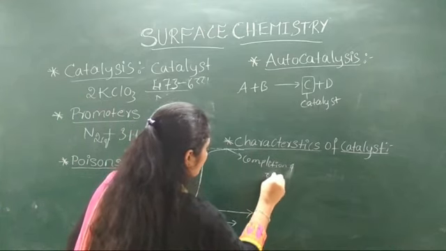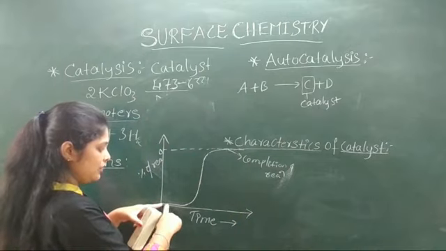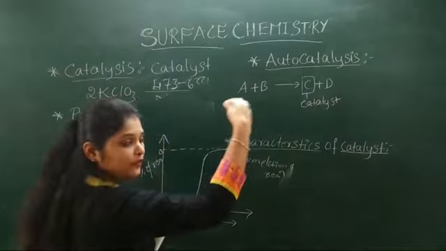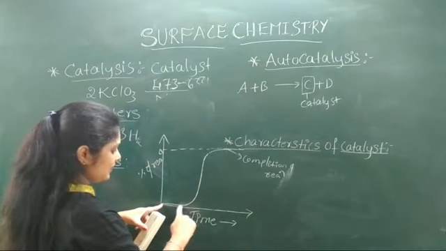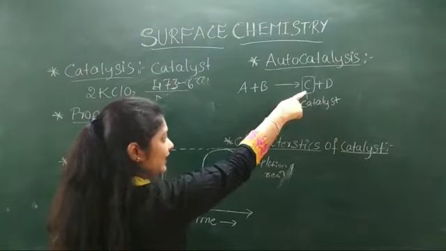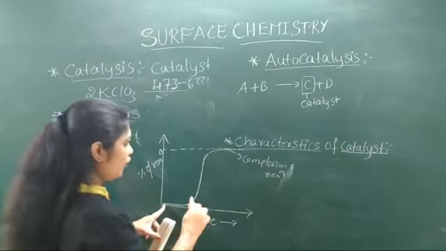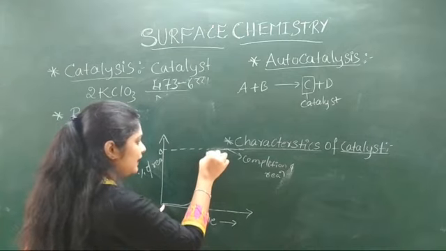Here we are observing the initial condition, that means before the production of C, before the production of product, the rate of the reaction is low. After the production of C, it itself acts as catalyst for that reaction. Therefore, the rate of the reaction goes on increasing and then it decreases.